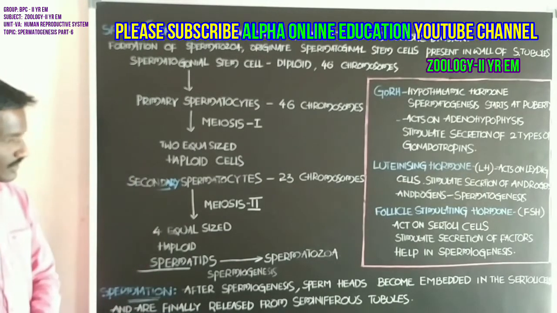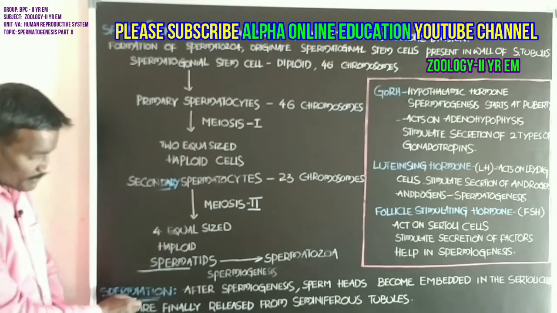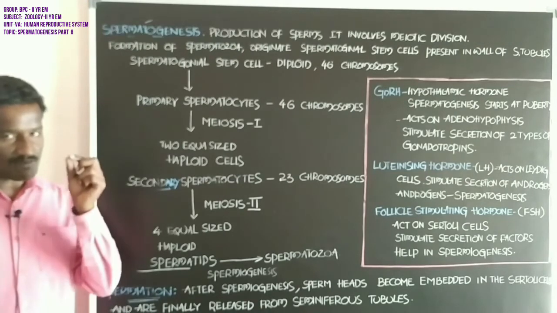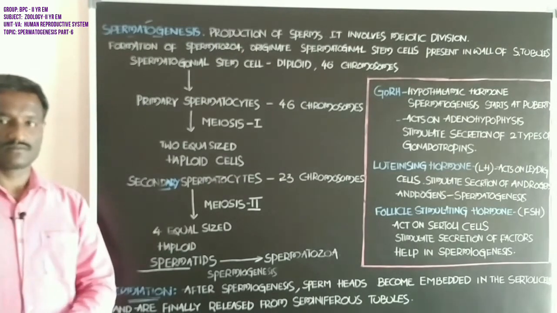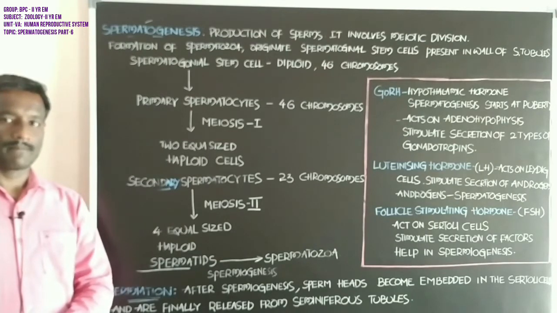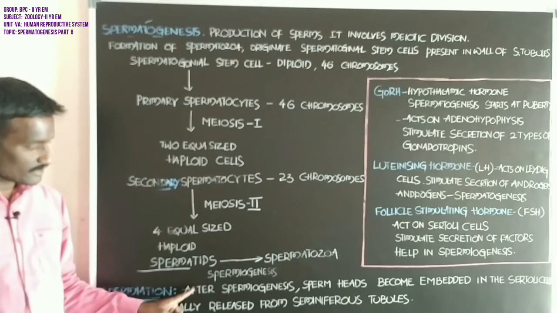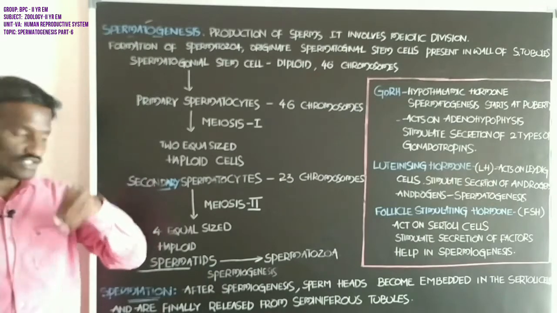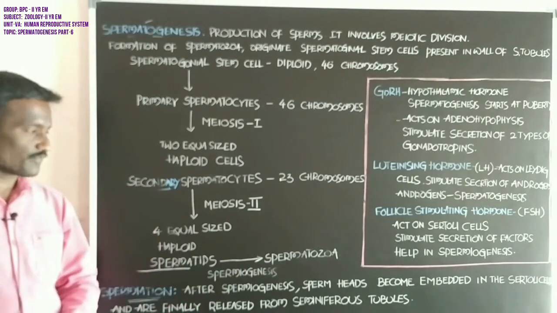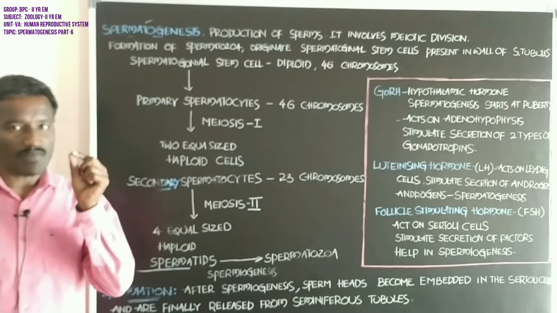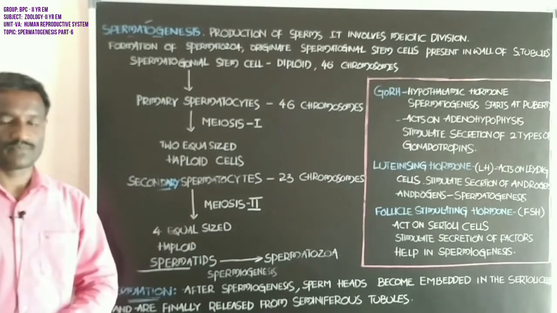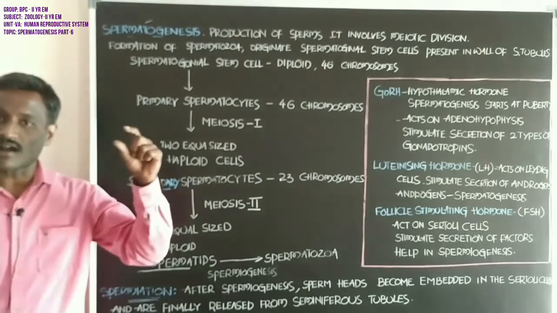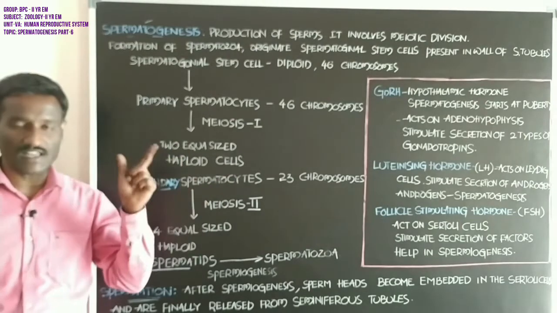Students, now finally, what about spermiation? Spermatozoa are produced. These are the spermatozoa or the sperm cells. After spermiogenesis, with the help of the head-like structure, each sperm cell is closely attached to the Sertoli cells.